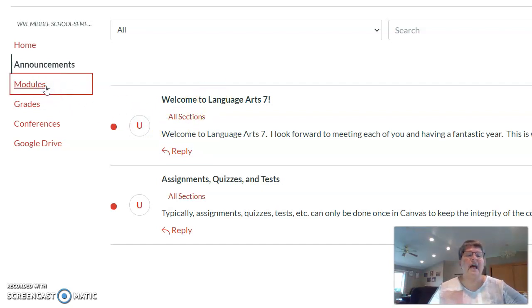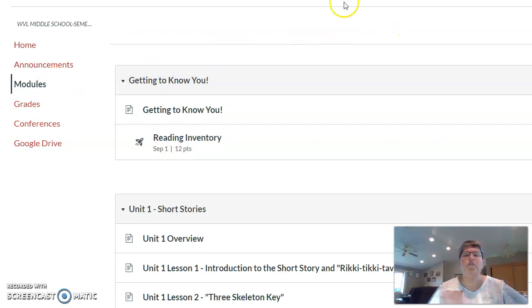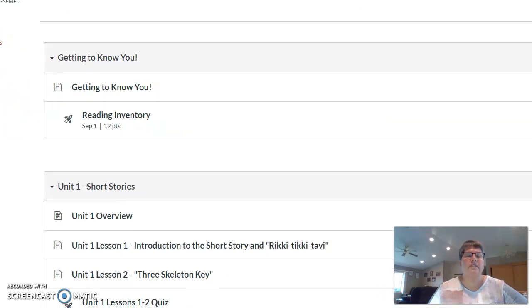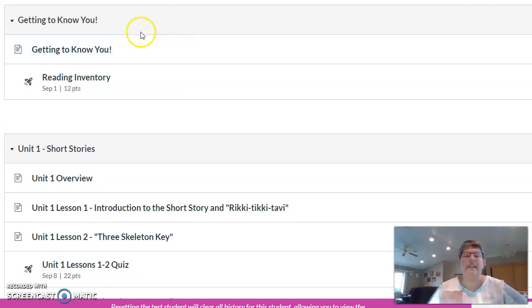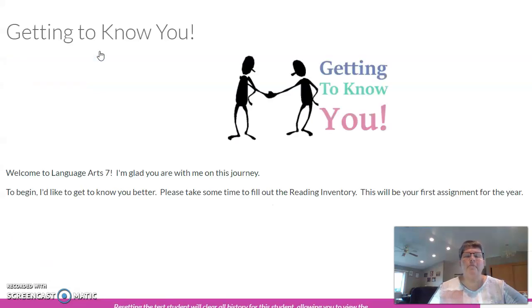In the modules tab is where you find everything that you need for the course. All of your lessons are there, all of your assignments are there. So we start with just a little module called Getting to Know You. You open up the page for it and it says, Welcome to Language Arts 7. I'm glad that you're with me on this journey. To begin, I'd like to get to know you better. So please take some time to fill out the reading inventory. That will be your first assignment for the year.